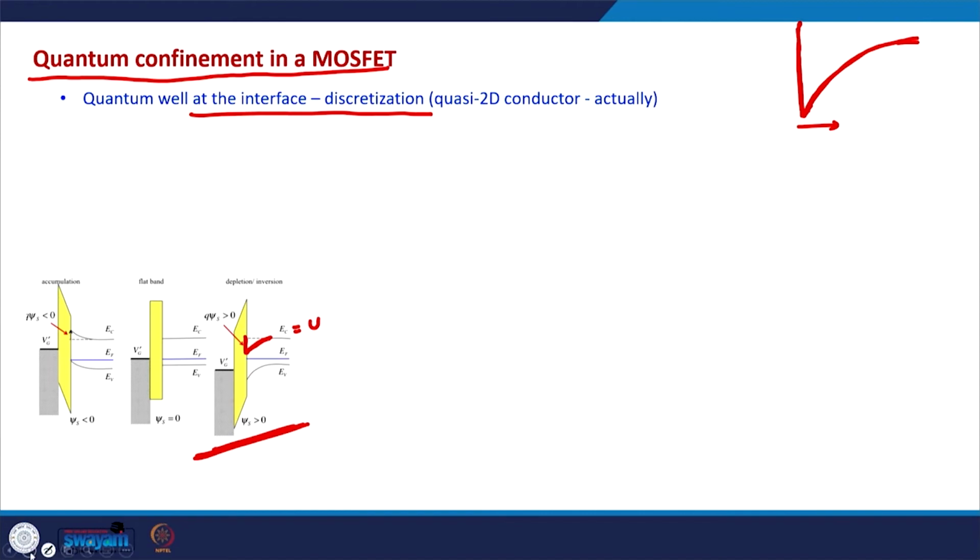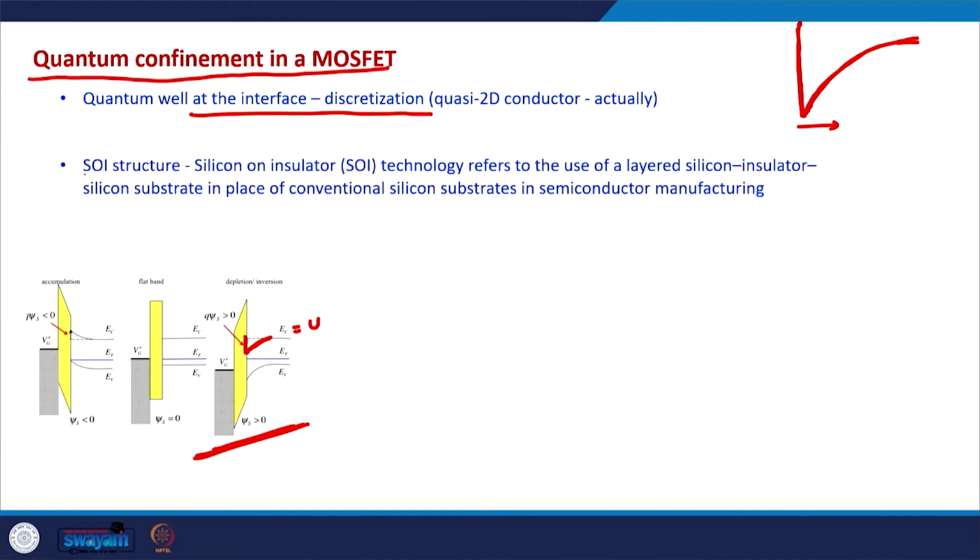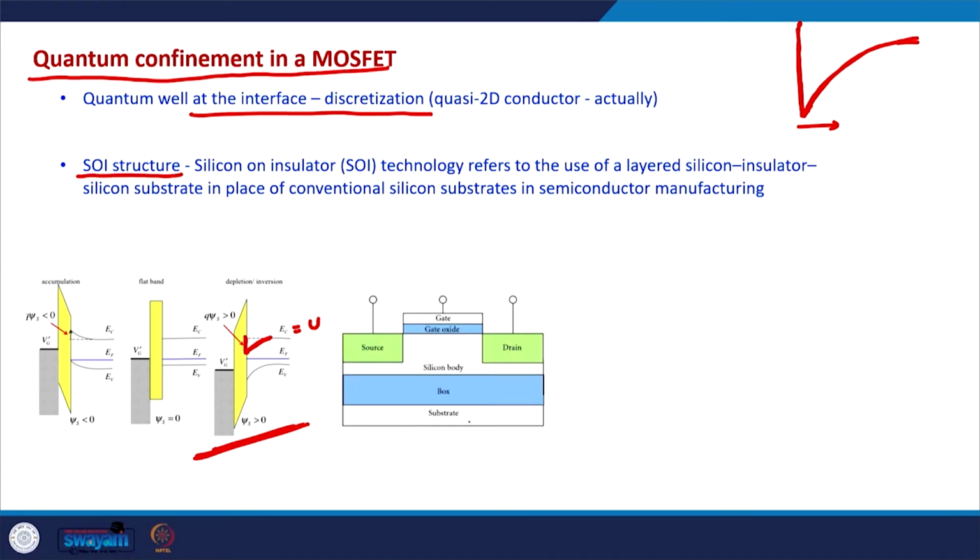Apart from this, what we just saw in SOI structures, the SOI structures are like this. We have a source, we have a drain, we have a gate oxide and gate, and in the SOI structure we have a silicon semiconductor here, then we have buried oxide, which is BOX, and then we have again semiconductor.